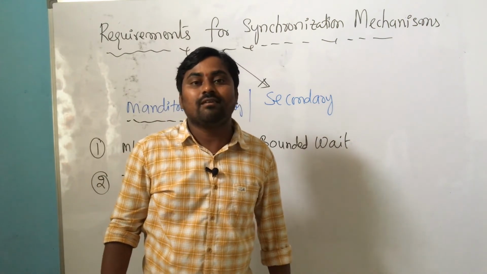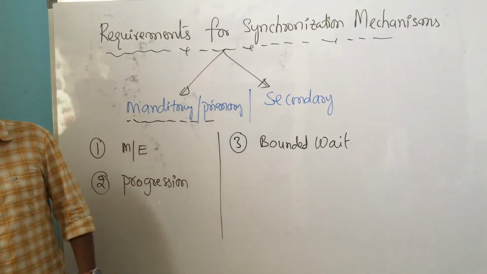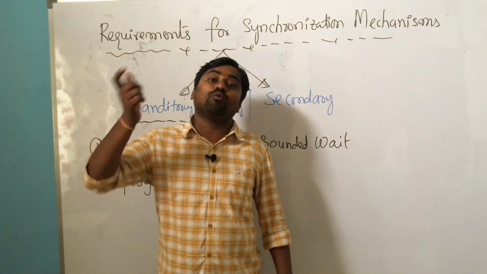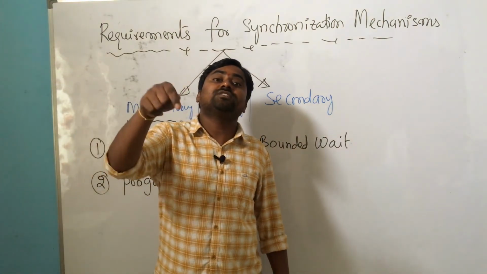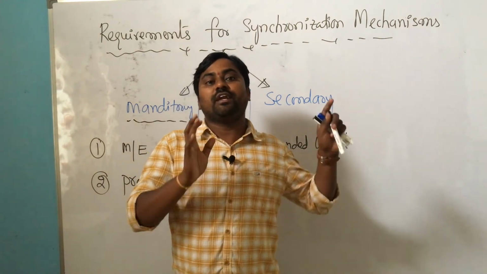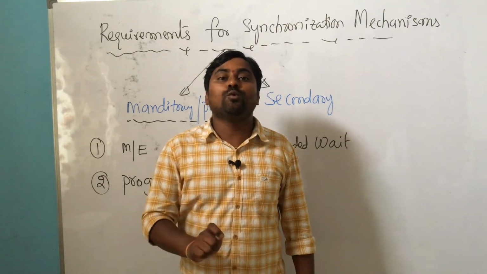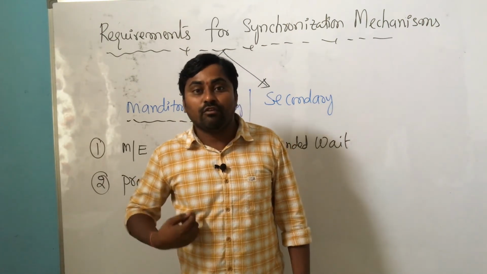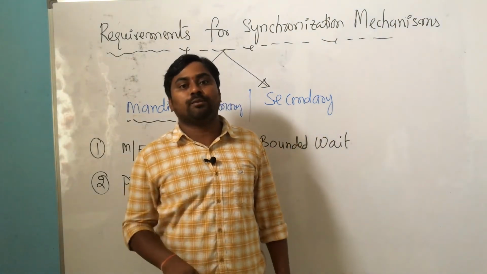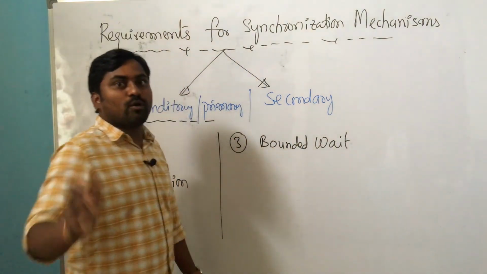What bounded wait says: no process should have to wait forever to enter its critical section. There must be some limit on the waiting of the other processes. That means the process which is in the critical section should use it for a finite amount of time only. That we have to ensure. The process which you allow to use the critical section should hold the CPU for a finite amount of time only. That must be guaranteed. Write down that point also which I gave.